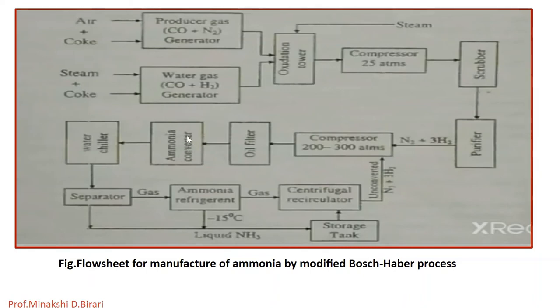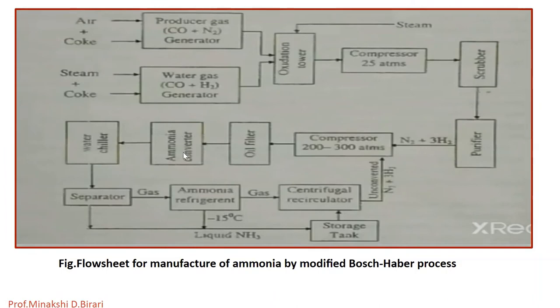So what is the main reaction which is taking place here? N2 plus 3H2 gives the formation of 2NH3 plus heat. So it is the main reaction, and it occurs in this ammonia converter. In the volume 1:3, 1 volume of nitrogen plus 3 volume of hydrogen gives 2 volume of ammonia.